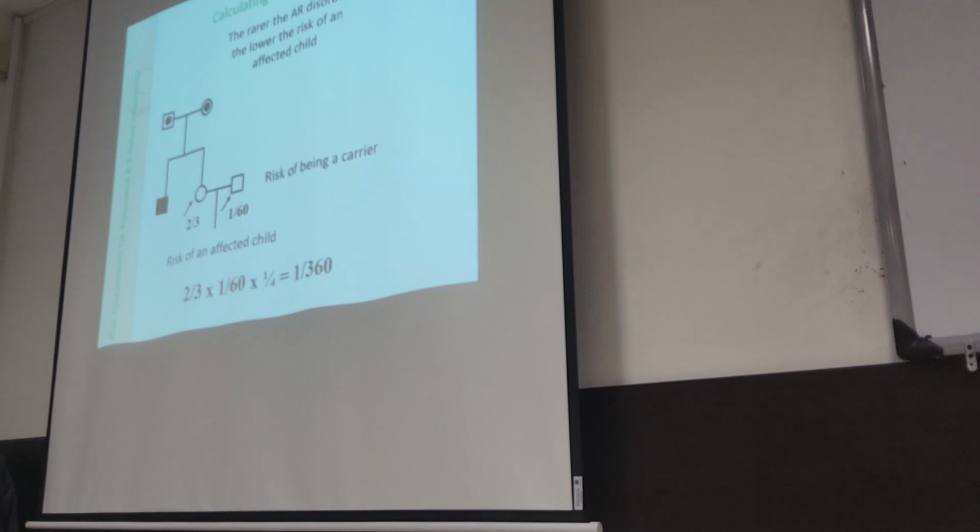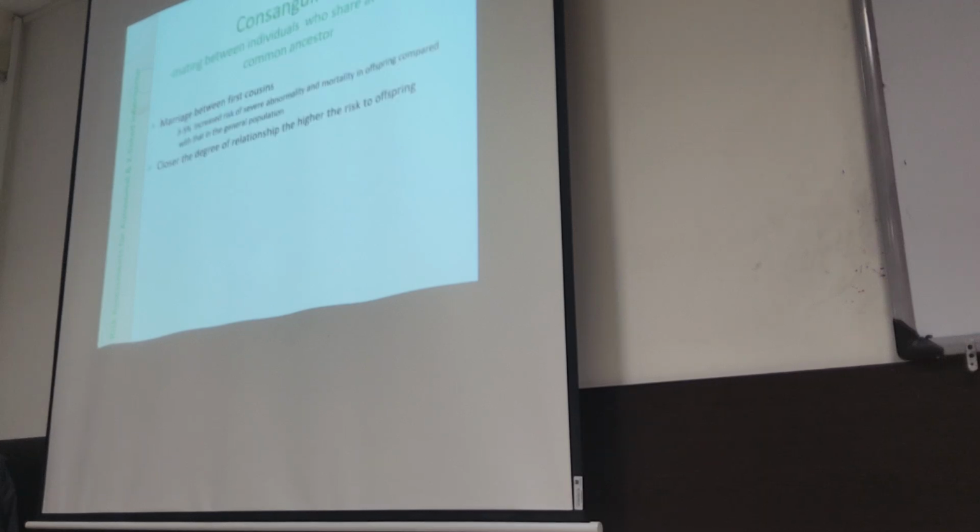The important thing in autosomal recessive disorders is consanguinity, marriage between blood relatives. Even without any family history of any disease, consanguinity alone will increase the chance of having an affected child by 3 to 5%.